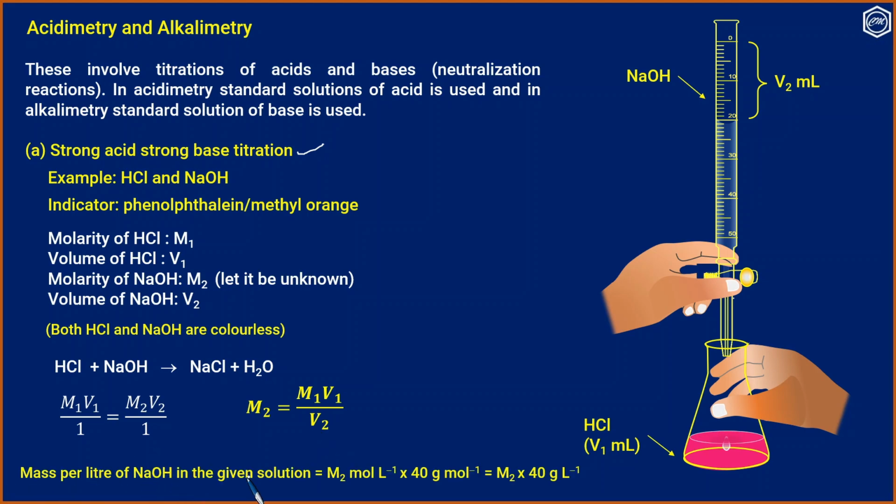The mass per liter of sodium hydroxide in the given solution is M2 mole per liter into 40 gram per mole, where 40 is the molar mass of sodium hydroxide. That is M2 into 40 gram per liter. We can also use this relation, where this is the basicity of the acid and this is the acidity of the base. Since we are using HCl and NaOH, acidity as well as basicity are equal to 1.